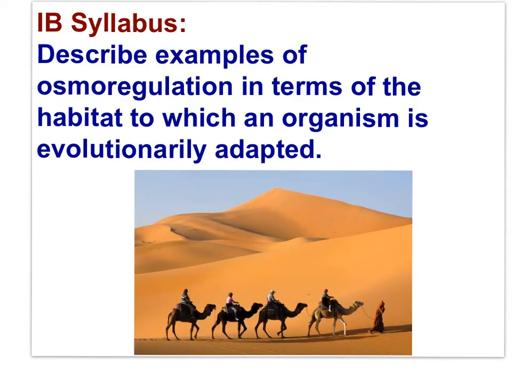Could you describe examples of osmoregulation in terms of the habitat to which an organism is evolutionarily adapted? You could write about sharks in a marine environment. You could write about the excretion of salt from the glands of marine birds. You could write about the excretion of uric acid rather than ammonia as a mechanism to conserve water in dry habitats. You may want to go back to review some of the details of each of these examples.